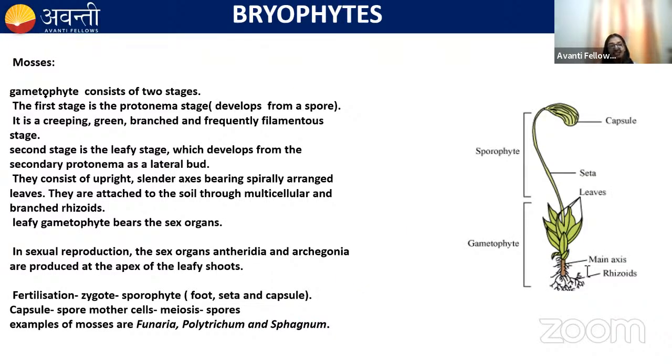The same thing is written in this slide as well, that the gametophyte consists of two stages. The first stage is the protonema stage, which develops from the spore. It is green, branched, and frequently a filamentous stage. The second stage is the leafy stage, which develops from the secondary protonema as lateral buds. And this leafy gametophyte bears the sex organs.